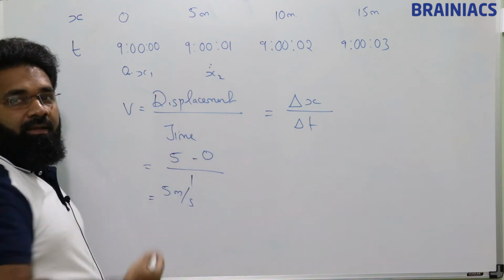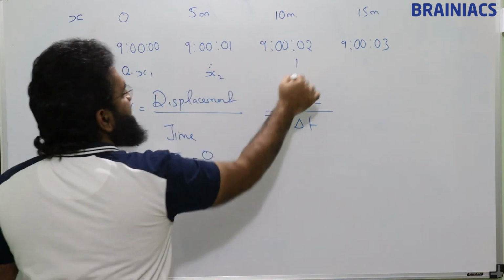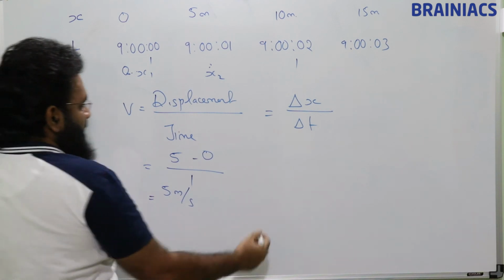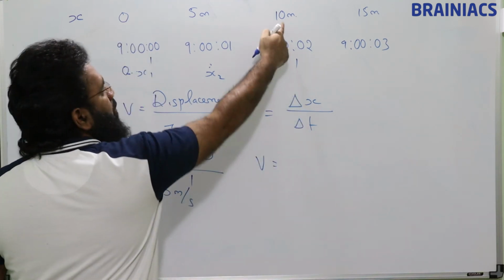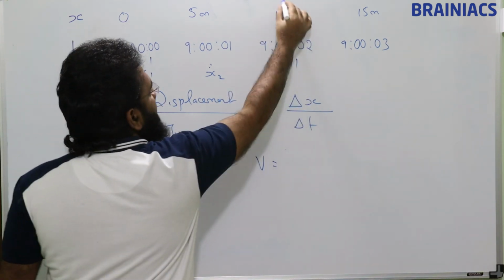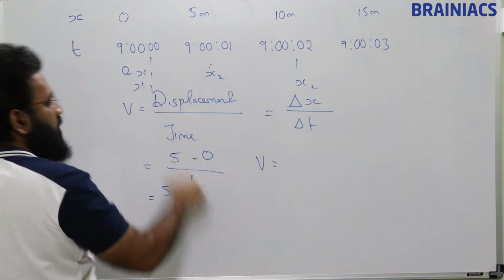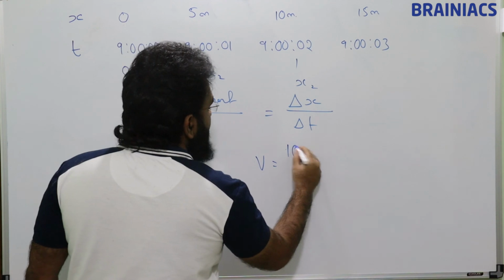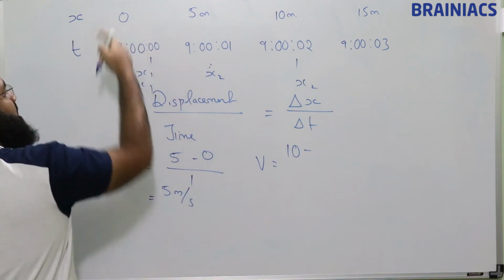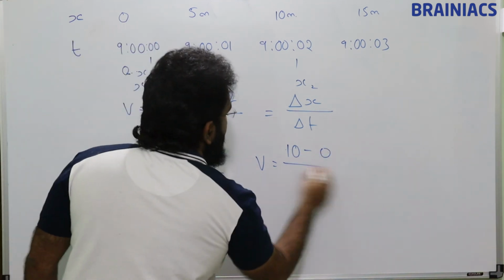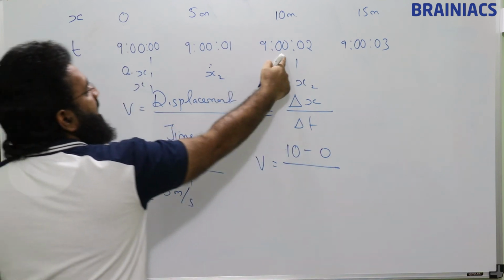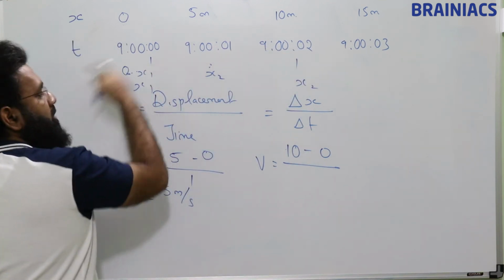Now if I take another interval, it's my wish. V is equal to x2 minus x1, here 10 meter minus 0, divided by 9 o'clock 2 seconds minus 9 o'clock 0 seconds.